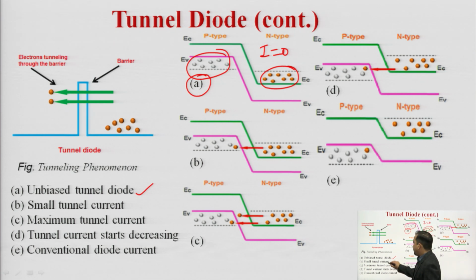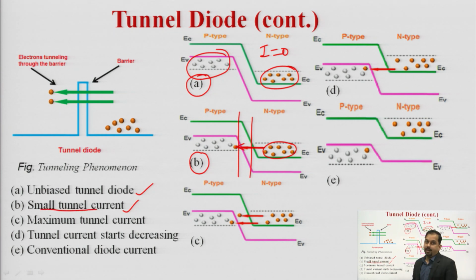After that, when we are applying some voltage, these electrons which are now in the conduction band will try to move towards the p side, that is, towards the valence band of the p side, because these electrons are somewhat aligned with the holes. As a result, the depletion region is narrow also, so there is a flow of current. So we can say there is a small tunnel current when a small forward bias voltage is applied.